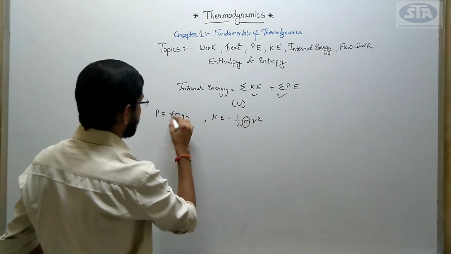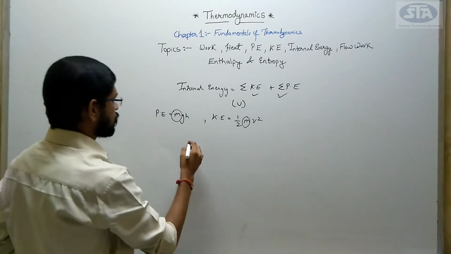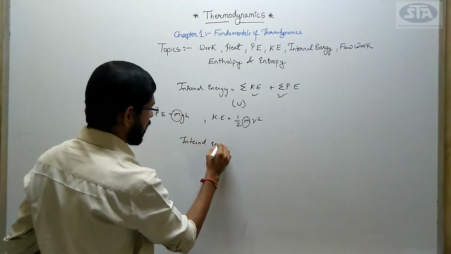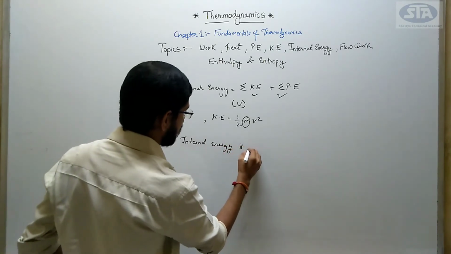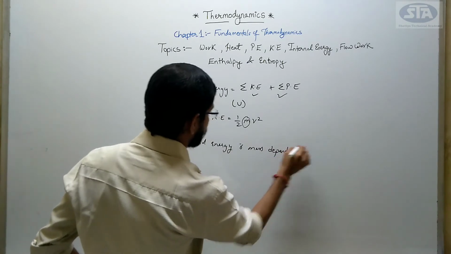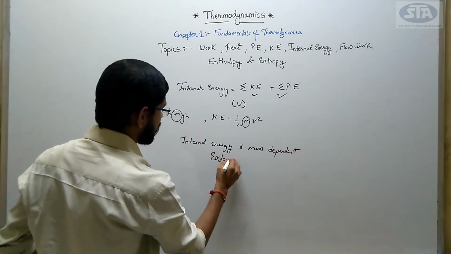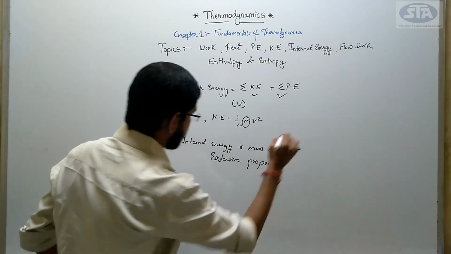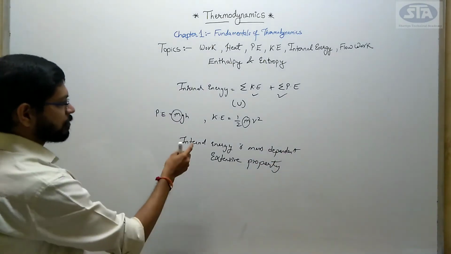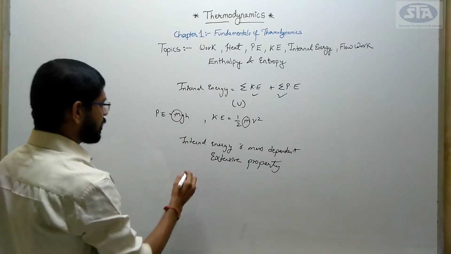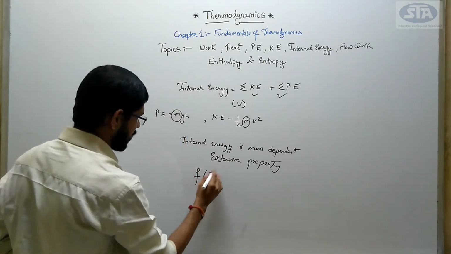So in both the terms m is there, that is mass is there. So internal energy is mass dependent. So this becomes an extensive property, right? In the earlier lecture we have seen what is intensive property and extensive property. So internal energy is an extensive property. Next, internal energy is a function of temperature.